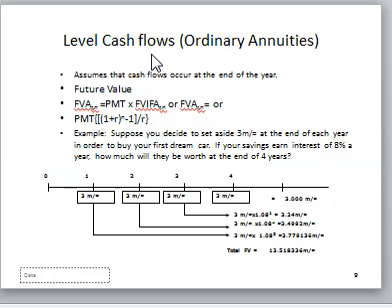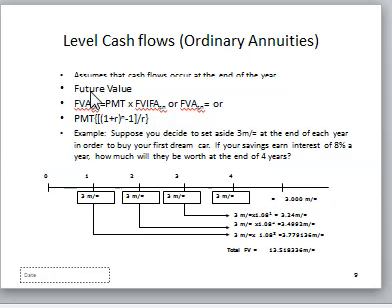But if the cash flows occur at the beginning of the period, then that one is an annuity due. So when we are computing, we need to know the difference between an ordinary annuity and an annuity due. Still, you can have a future value annuity, or you can have a present value annuity. So you can have future value of annuity due, future value of ordinary annuity, present value of ordinary annuity, or present value of annuity due. You just need to know when the cash flow occurs.